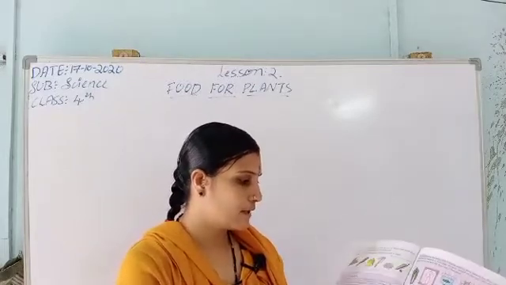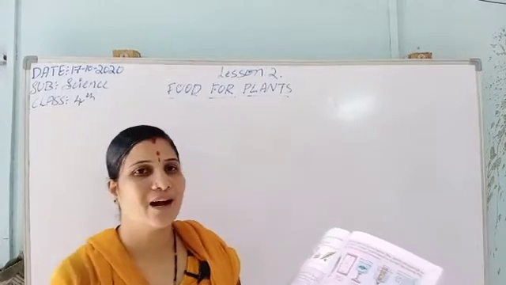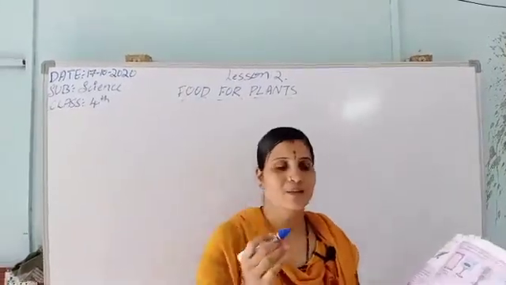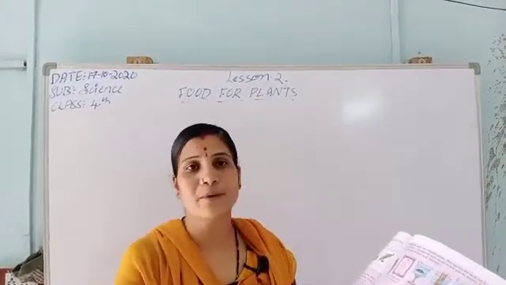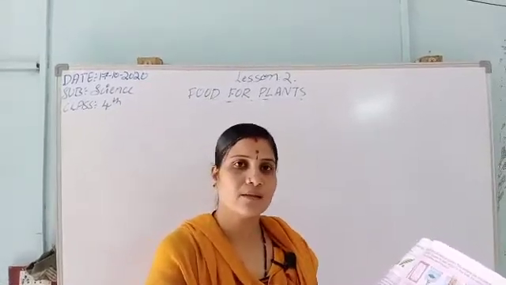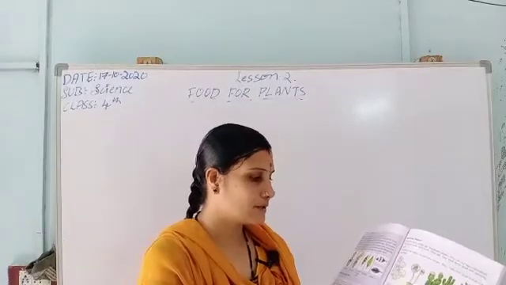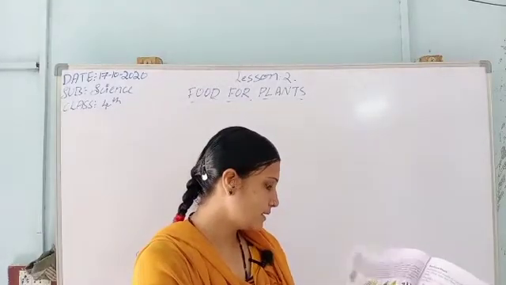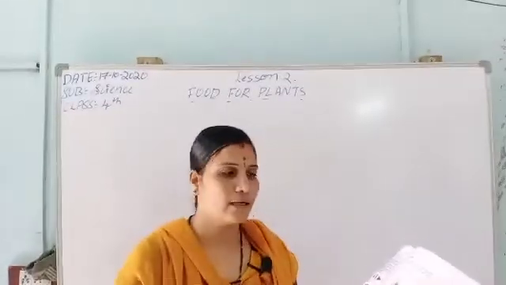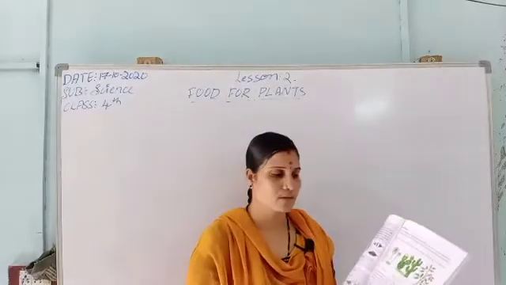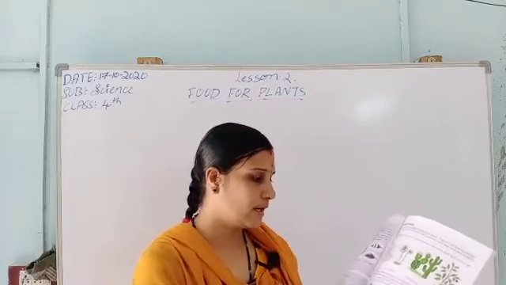Yesterday I explained the formative assessment a little bit. It will be hard for you to listen to and understand, but please go through the formative assessment once and do it in the practicals. If you do it in practicals, you may get a very good result. So children, formative assessment has been completed. How many are there here? 1, 2, 3, 4, 5. Five are there. After that I explained non-green plants. So till here we have completed.